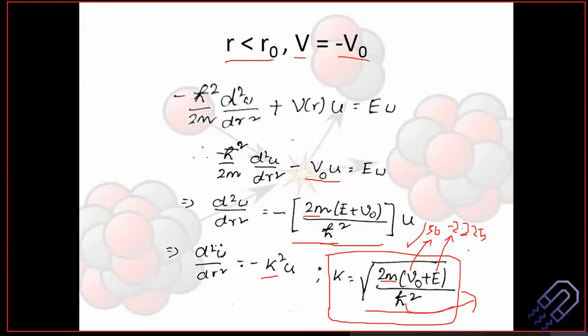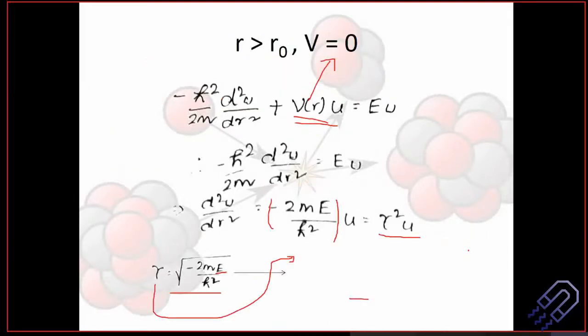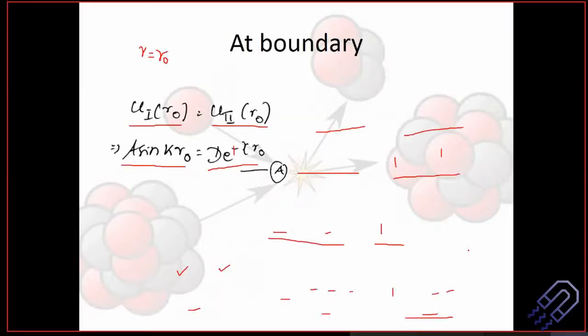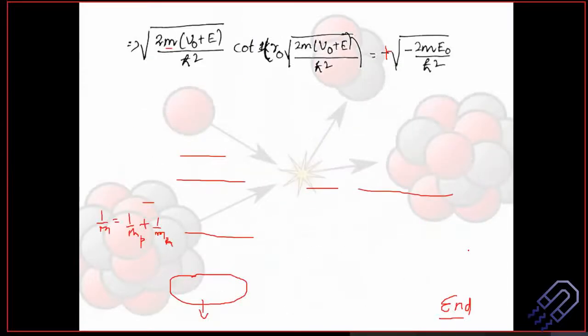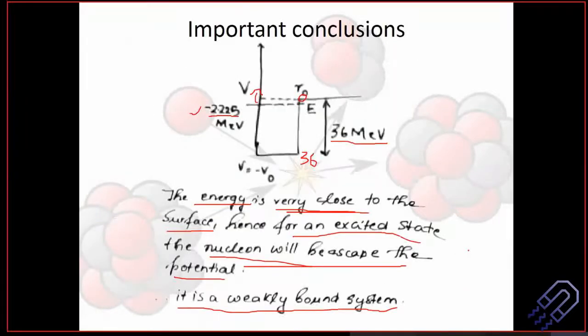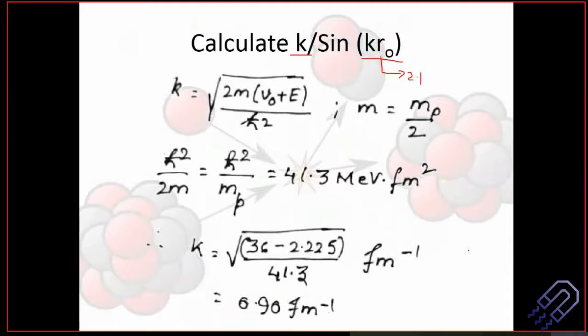Okay, so you can continue with your calculations, because I think this calculation might take some time. Today I am not going to ask you on this, but let's see what happens to the value of k. You should actually get that value, very important. So k we calculate from here, and the answer that you should get is 0.90 performing.